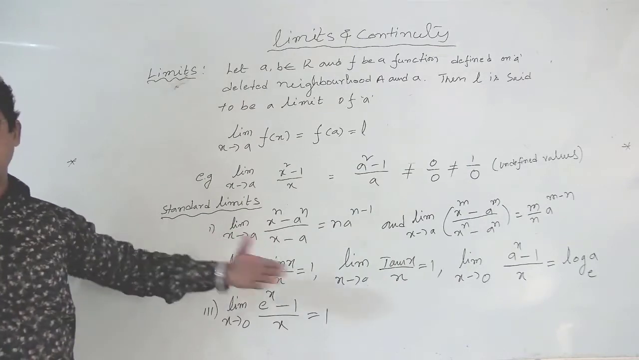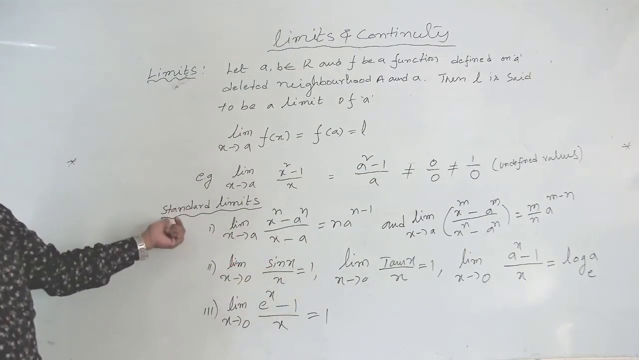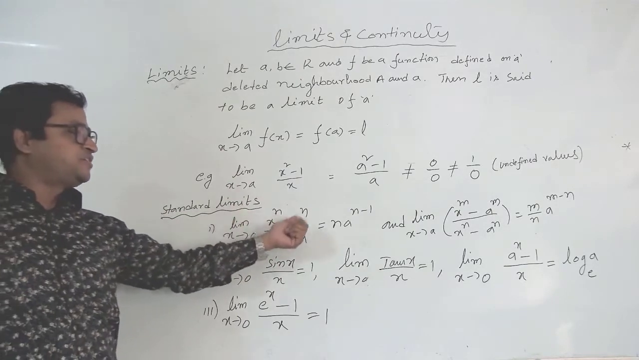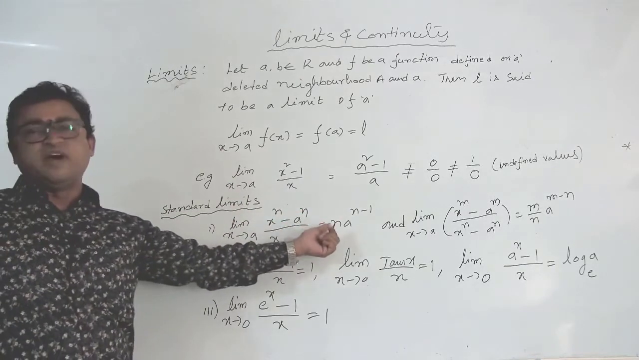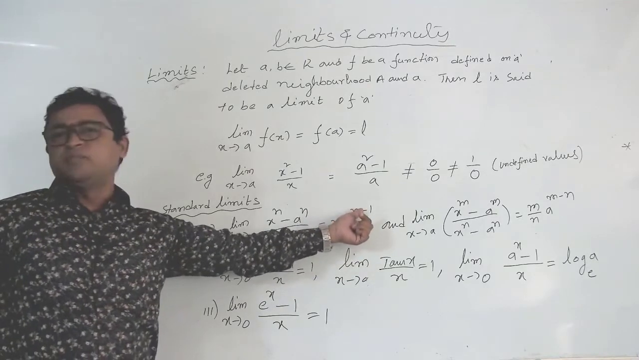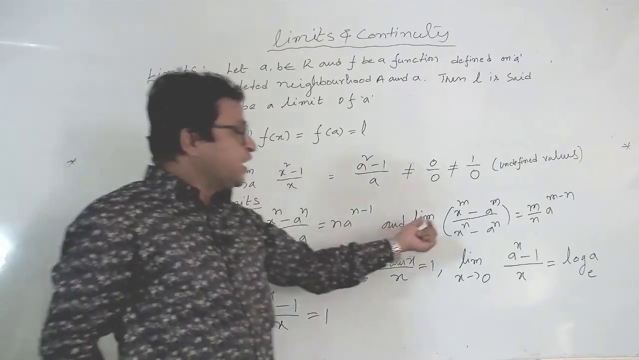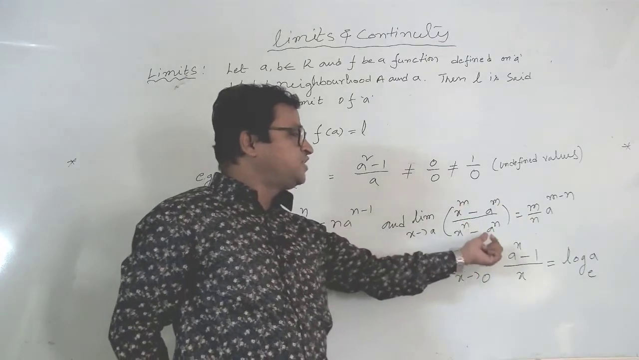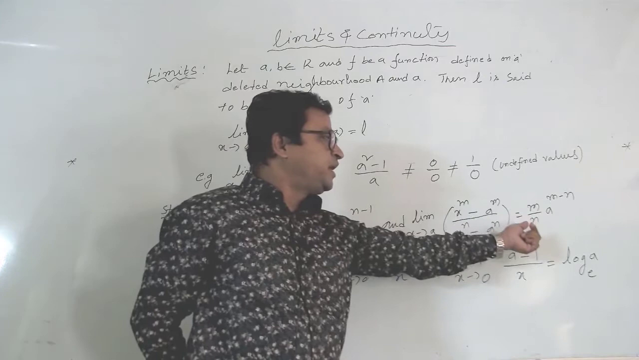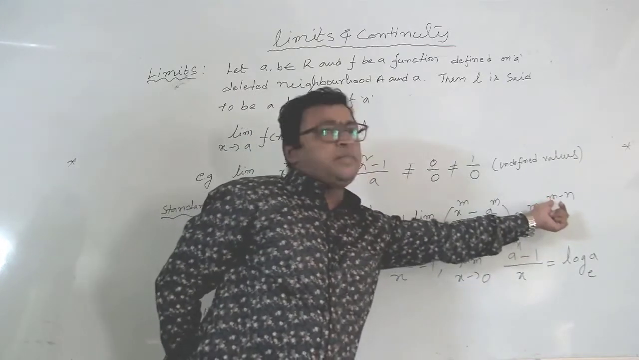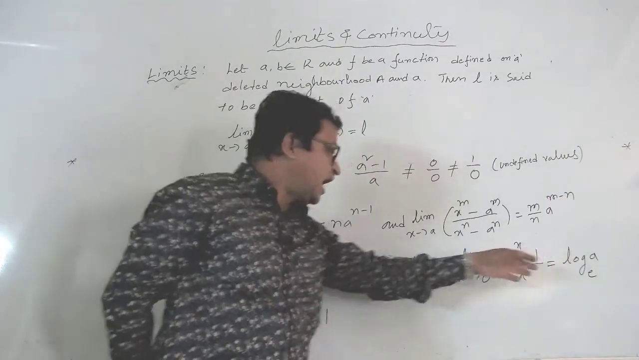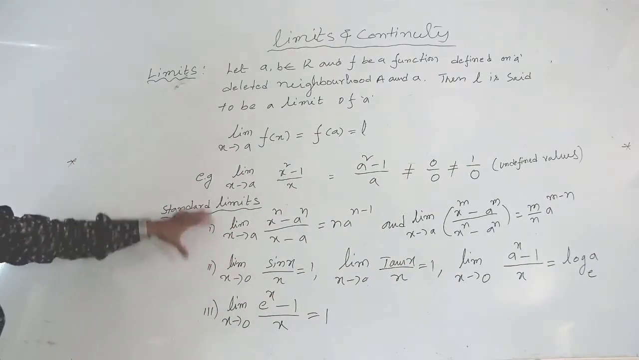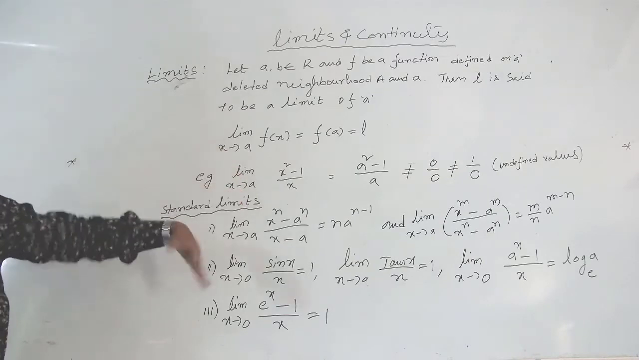I will give one example next, and here some standard limits are there. The limit as x tends to A of (x to the power of n minus a to the power of n) by (x minus a) is equal to n into a to the power of n minus 1. Similarly, the limit as x tends to A of (x to the power of m minus a to the power of m) by (x to the power of n minus a to the power of n) is equal to m by n, a to the power of m minus n. These are the standard values, and we should use them in the problems we solve next.